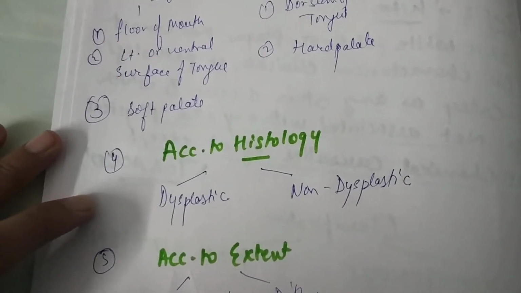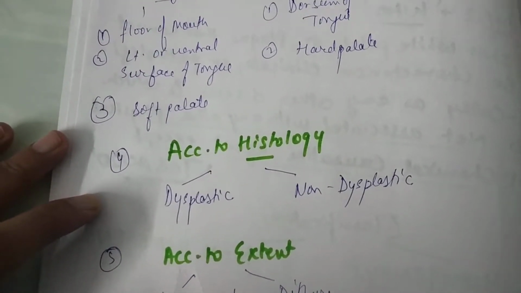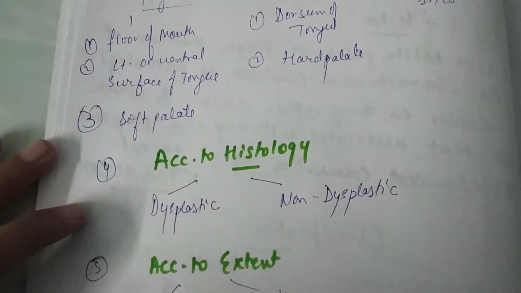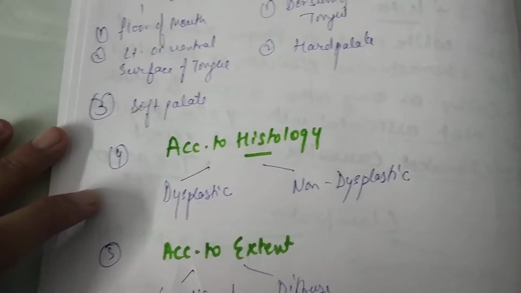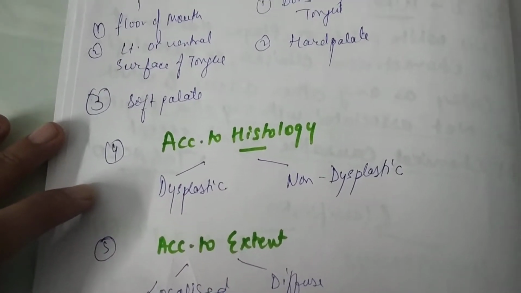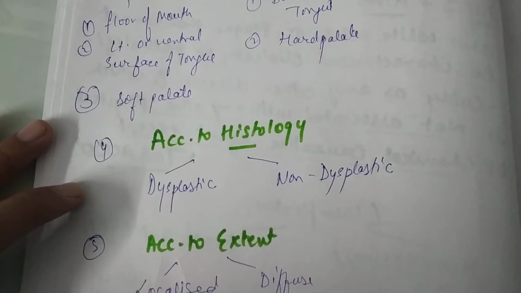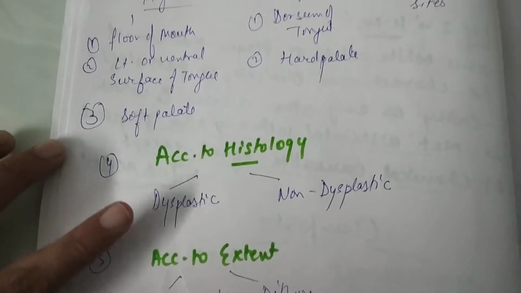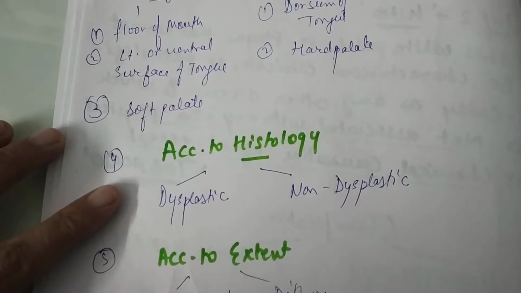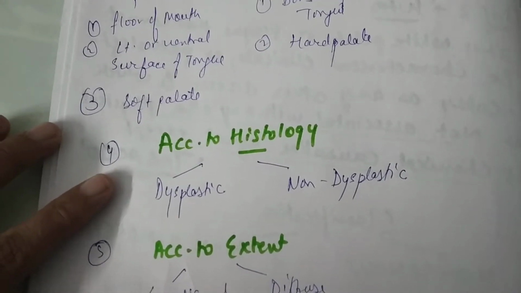The nuclear cytoplasmic ratio is altered; rather than normal, it is increased. The size of the nucleus as well as the shape of the nucleus are changed. Then the number of cells is increased as compared to normal. So these are the dysplastic changes, and non-dysplastic means it is normal.